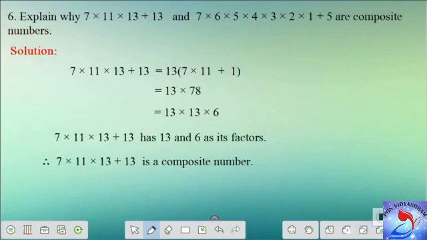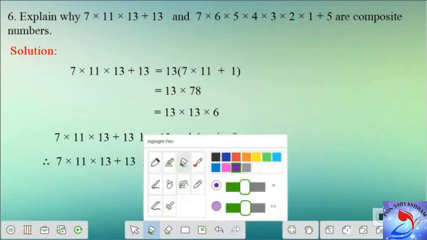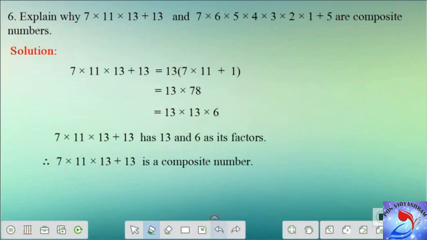Explain why 7 into 11 into 13 plus 13 and 7 into 6 into 5 into 4 into 3 into 2 into 1 plus 5 are composite numbers. So we are given two numbers, and we need to explain why they are composite. It is clear that they are composite numbers and we just have to explain why. Now, as per the statement of the fundamental theorem of arithmetic, we know that any composite number can be expressed as a product of its prime factors.